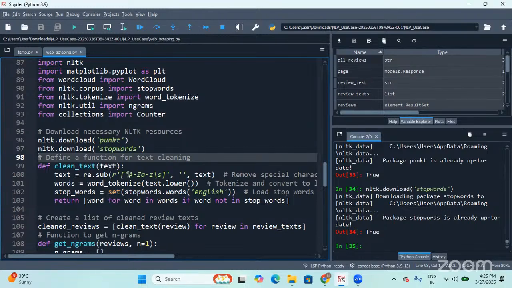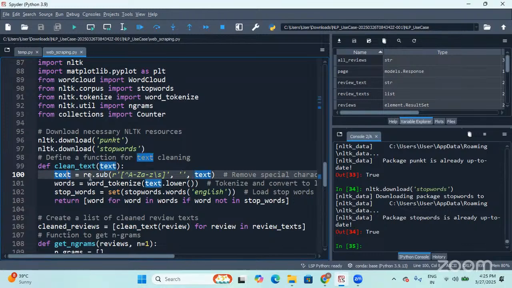Okay, I understood the pattern, friends. Let me tell you. The caret is telling negation. So apart from characters which are in uppercase and lowercase, all of them should be replaced with nothing, an empty string. You are going to apply it on text and save it back to the text.